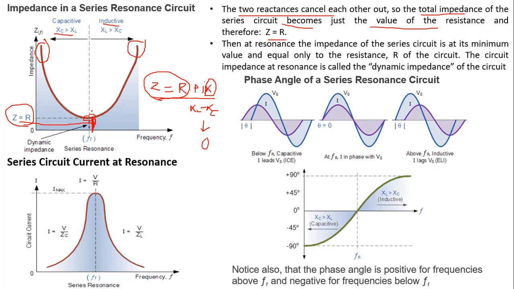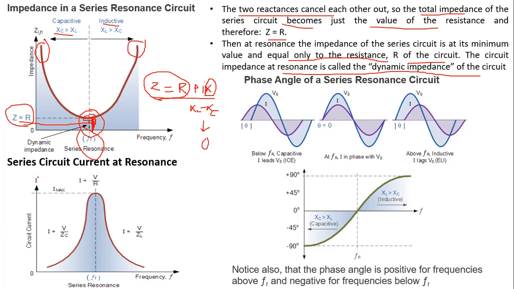This is the minimum value and equal only to the resistance R of the circuit. The circuit impedance at resonance is called the dynamic impedance, that is, the value of Z at resonant frequency.